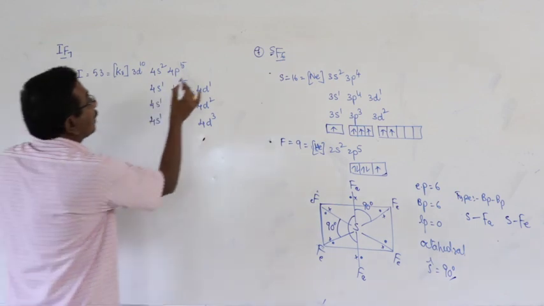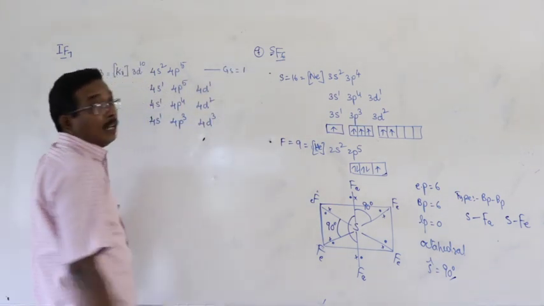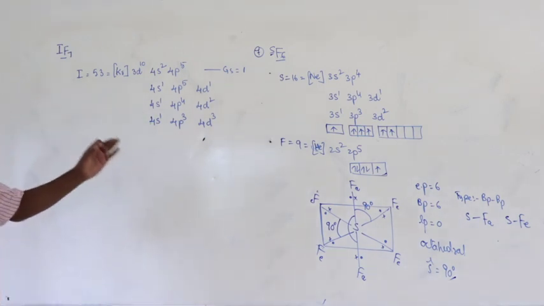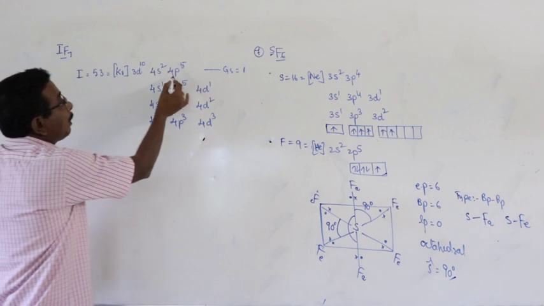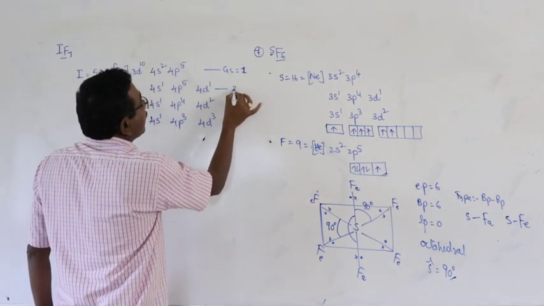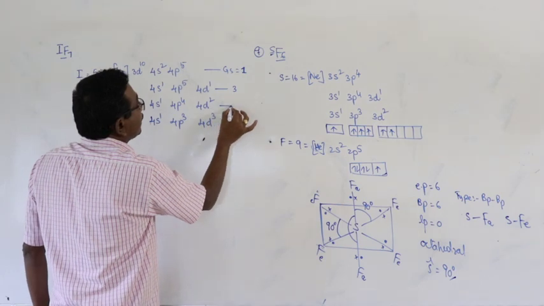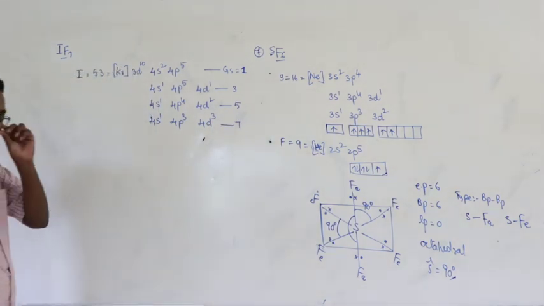The number of unpaired electrons available in the ground state is 1. I have already discussed this during the oxidation states. In the first excited state 3, in the second excited state 5, in the third excited state 7.